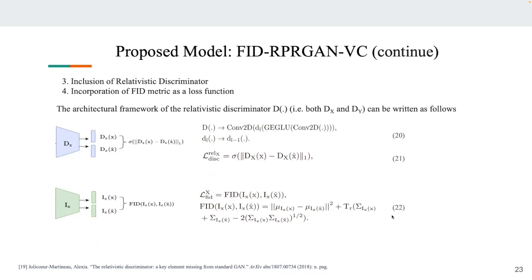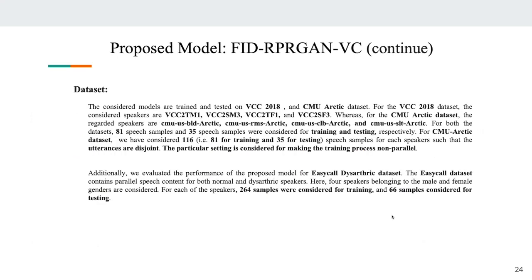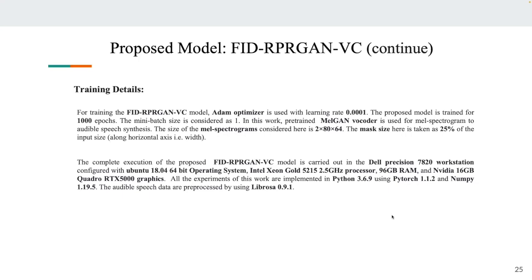And this is the relativistic discriminator that I have already mentioned here, and this is the FID part using Inception V3. So these are the datasets we have used. This is the 2018 CMU ARCTIC dataset, and these are the speaker identities that we have used. We have used 81 samples for training and 35 for testing or for the conversion part. And we have also tried to evaluate the robustness of our model on an unseen dataset, the Dysarthric dataset.